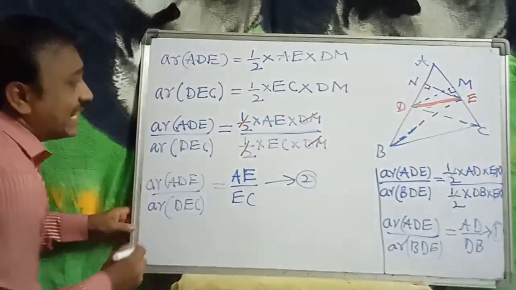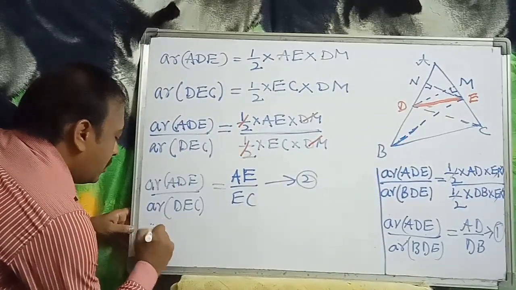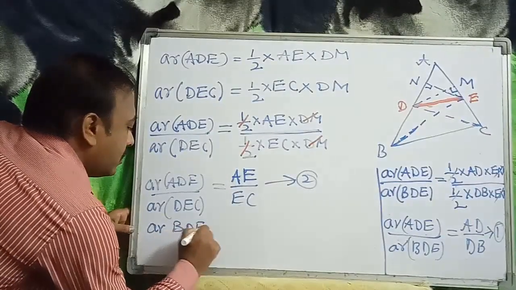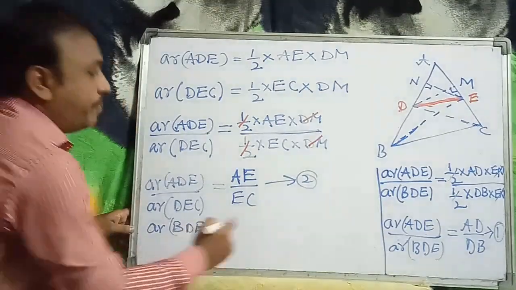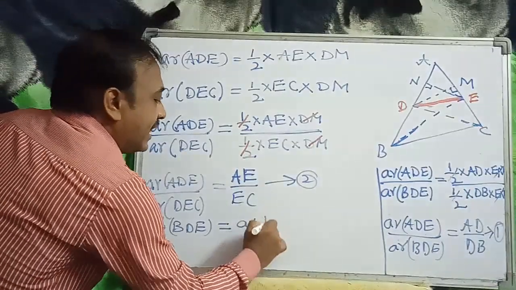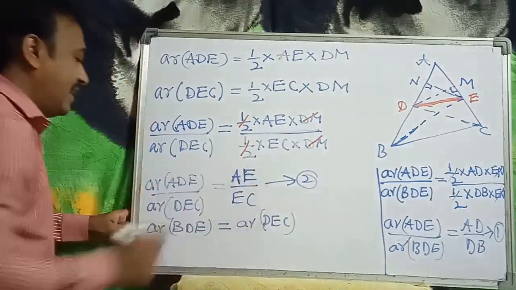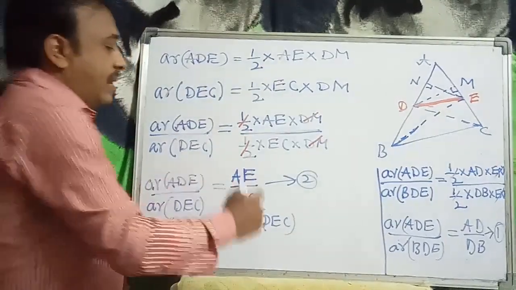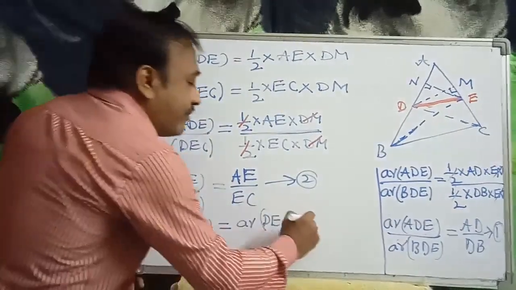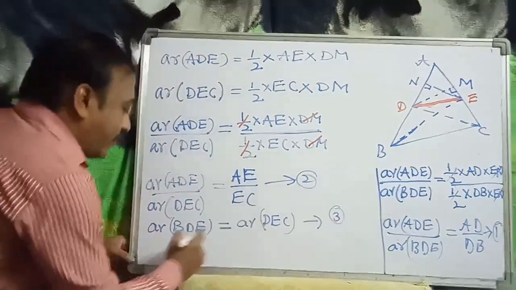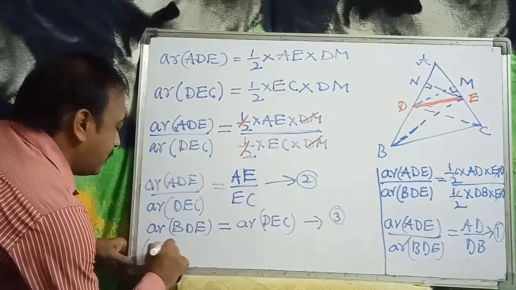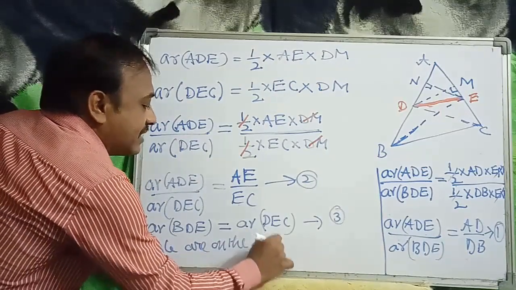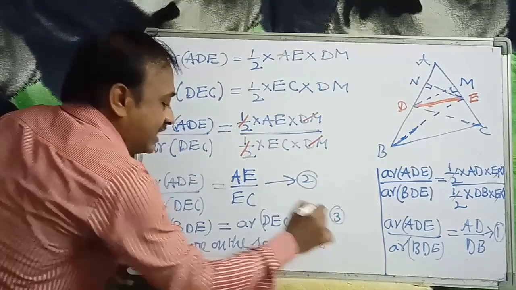So, area of triangle BDE is equal to area of triangle DEC. This is equation 3. But what is the reason for this? The triangles are on the same base. What is the same base here?